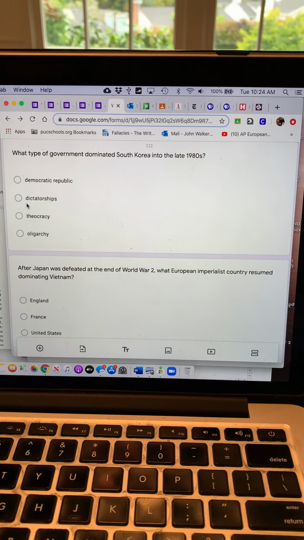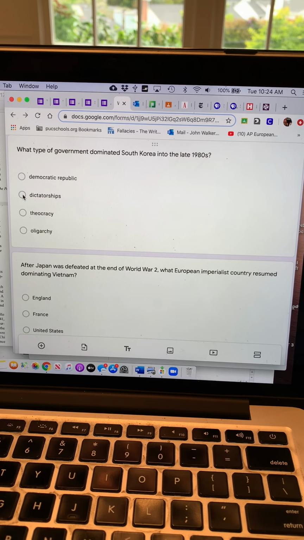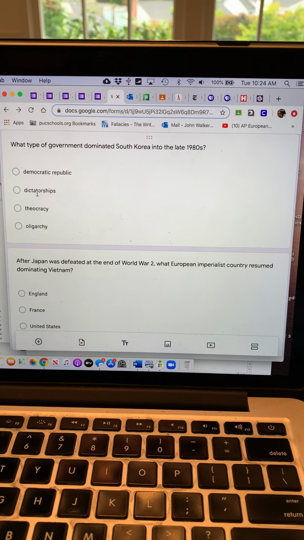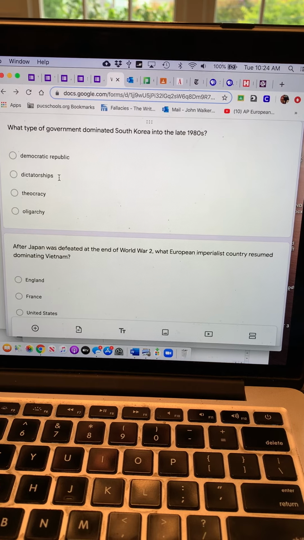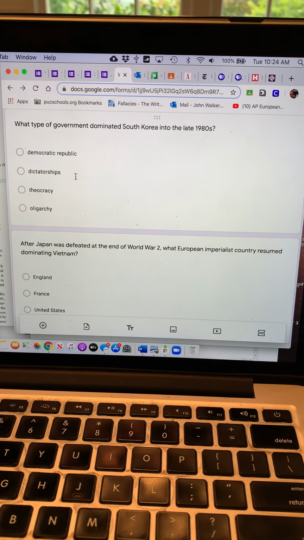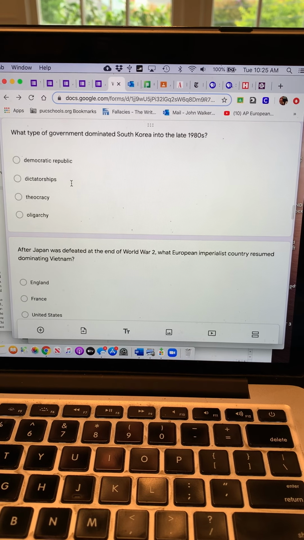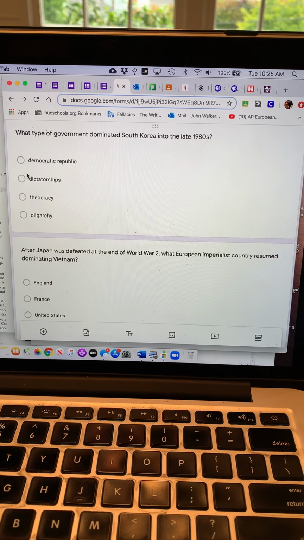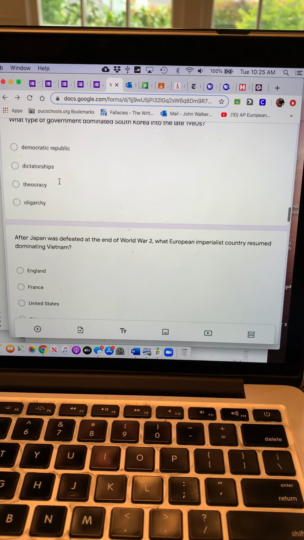We'll see that we supported dictators throughout the world, whether it was in Asia or Latin America or Africa, just as long as they pledged their allegiance to us. And so this time of the Cold War is not necessarily democracy versus communism. It really is two imperialist nations, the USSR and the United States, competing against each other for supremacy in the world.